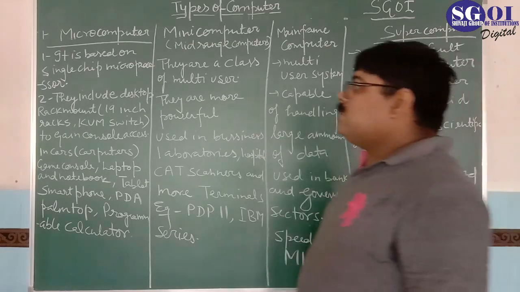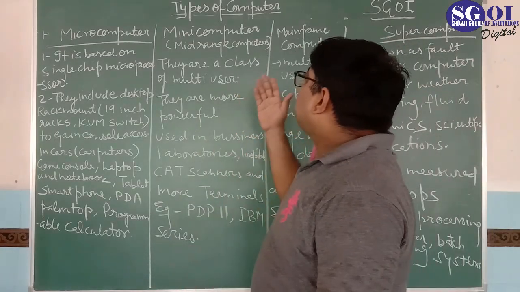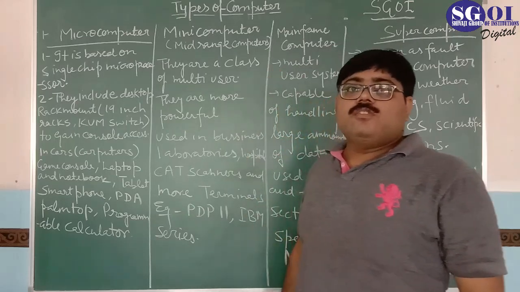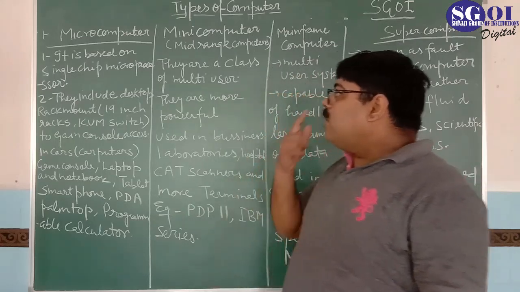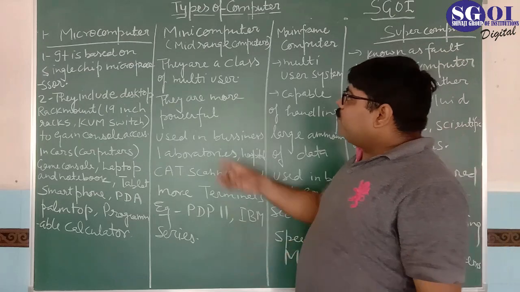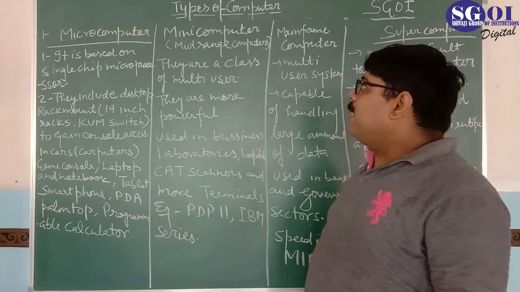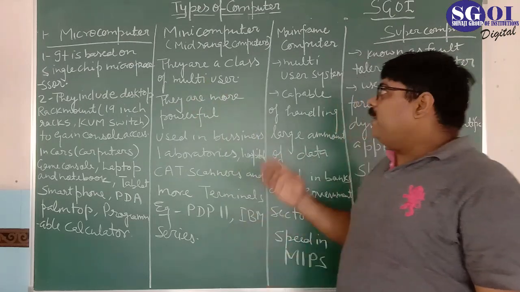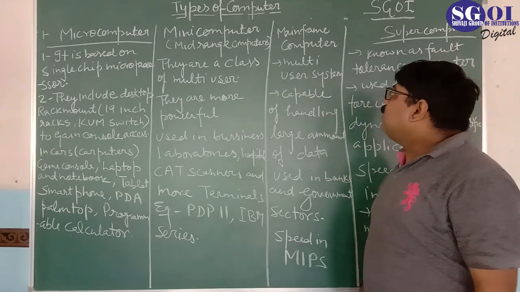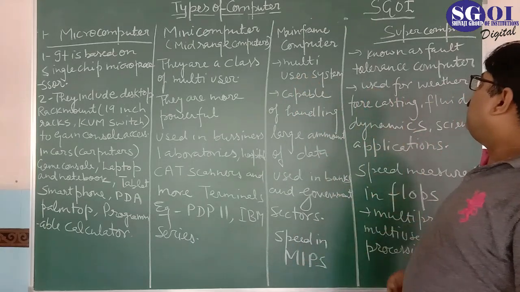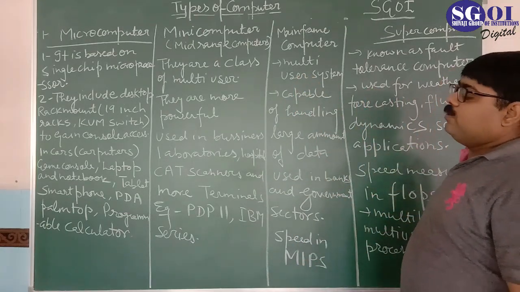Good morning, class. Today the topic is types of computer. So now we understand what the types of computer are. The first type is microcomputer, the second is mini computer, the third is mainframe computer, and the fourth is supercomputer.